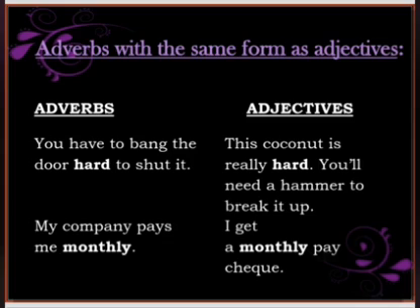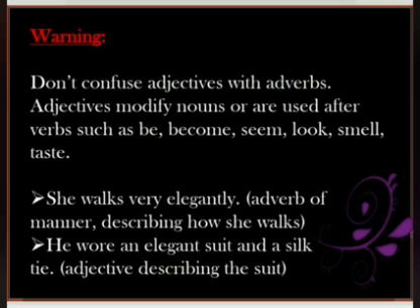See the next one. My company pays me monthly. And in the adjective form, I get a monthly paycheck. So both the words are the same, monthly, but the meaning is different. The meaning in the adverb form says that the company pays the person monthly. That means every month. And here in the adjective form, monthly means he gets a paycheck monthly. So that was all about adverbs and degrees of comparison.